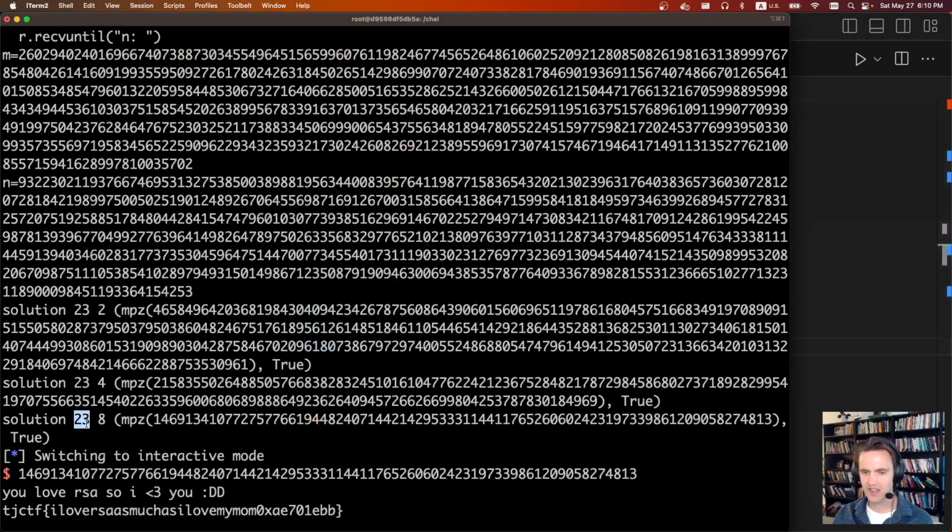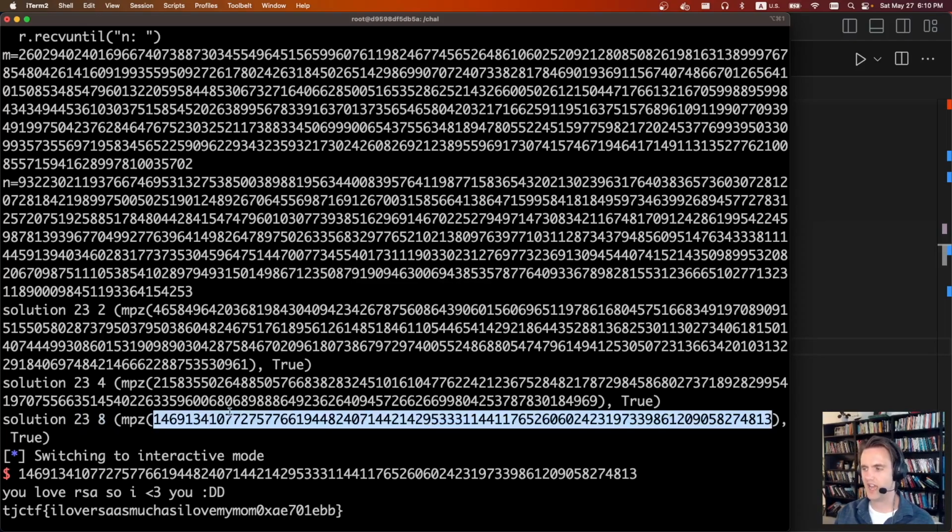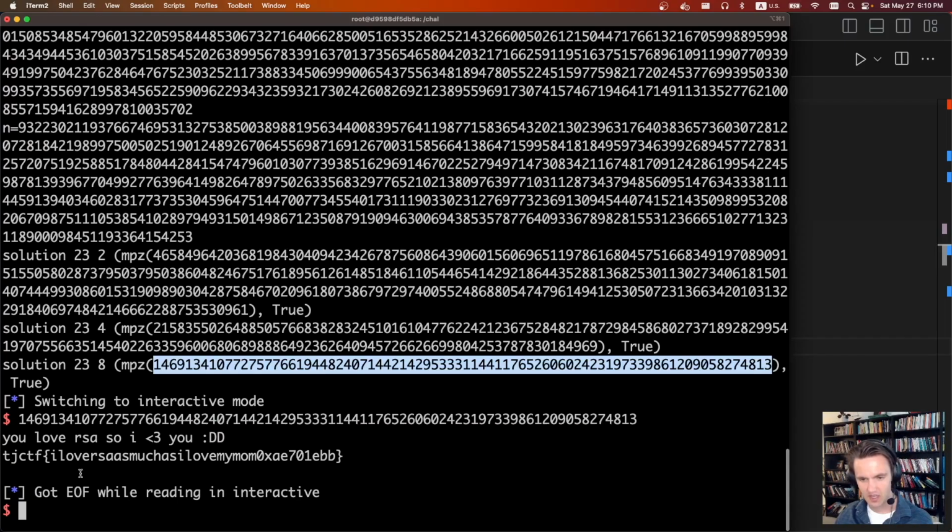So here it's saying if we wrap it around 23 times and take the 8th root of it, this is the hash we get. The hash was around this last time, so I just returned this one, the same length, so I recognize it. Yeah, so we just return this hash and we get out the flag, and it says, I love RSA as much as I love my mom.